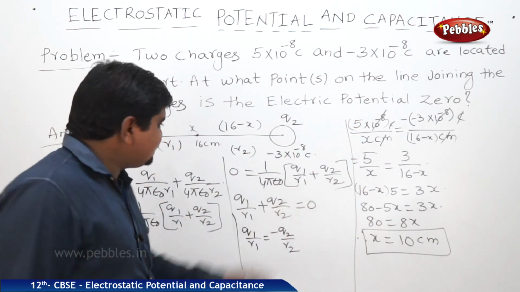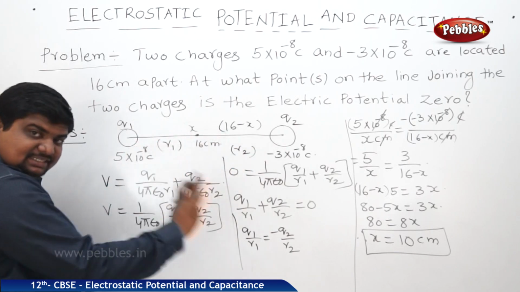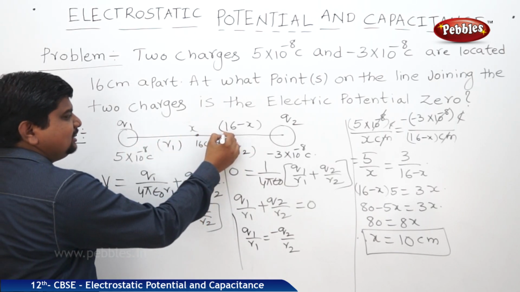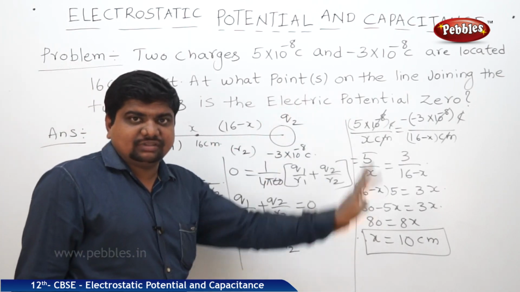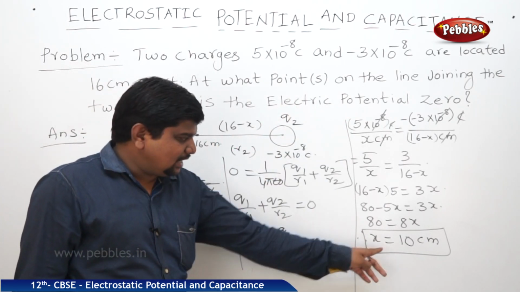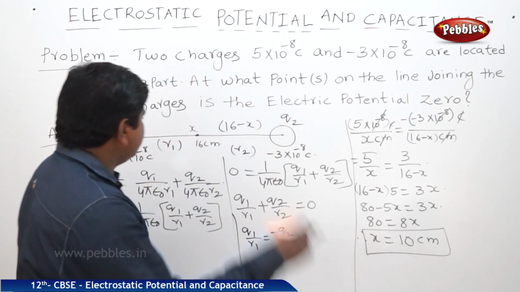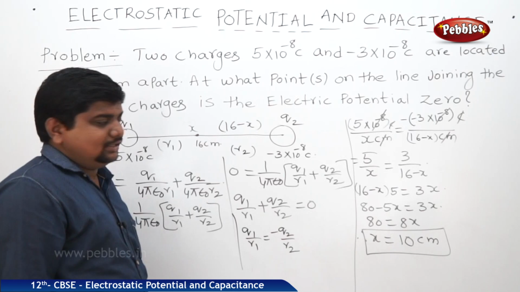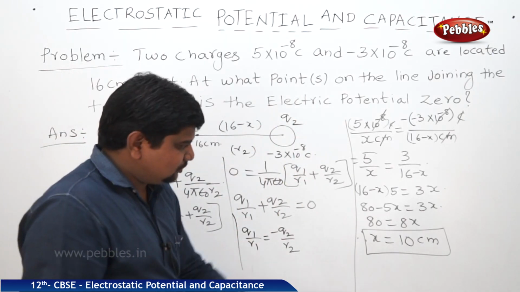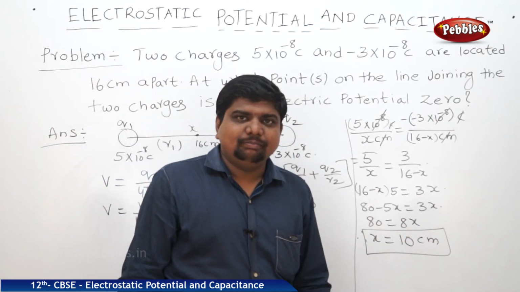So, if you visualize this point, if the total distance is 16 centimeters, at 10 centimeters the potential will be 0, and the remaining 6 is associated with the negative charge. So at X equal to 10 centimeters on the line joining the two charges, the potential is 0. Therefore, X is equal to 10 centimeters.